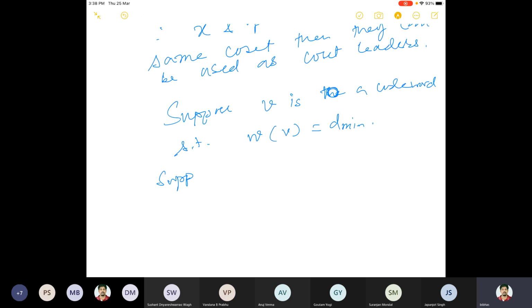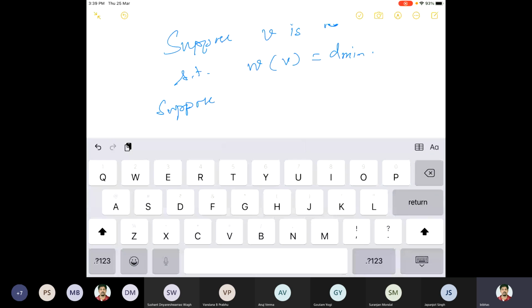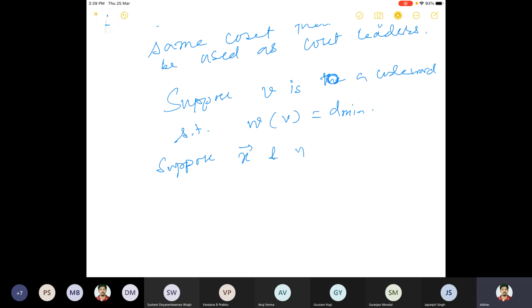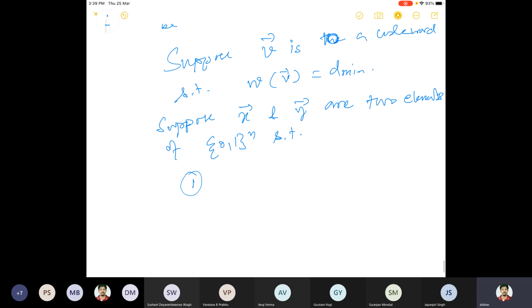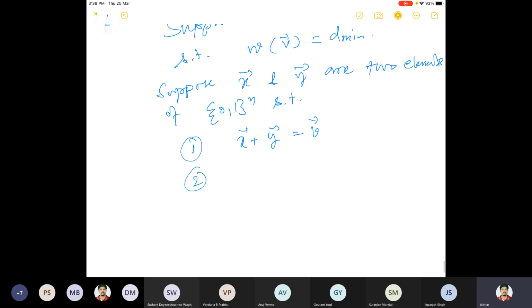So suppose X and Y are two strings, elements of 0, 1 to the power n, such that X plus Y is equal to V, and X and Y do not have non-zero components in common places, in common indices.